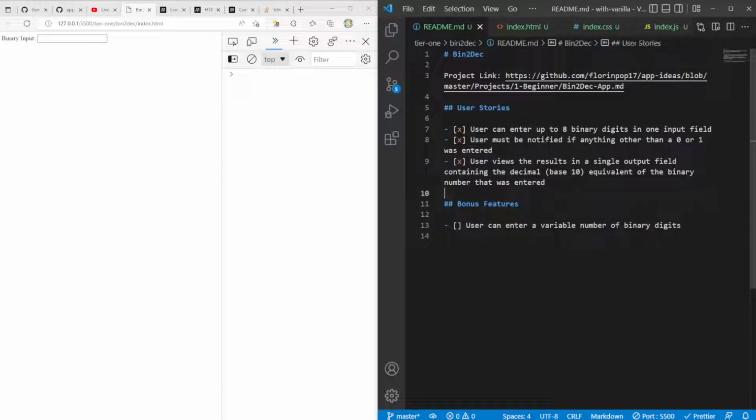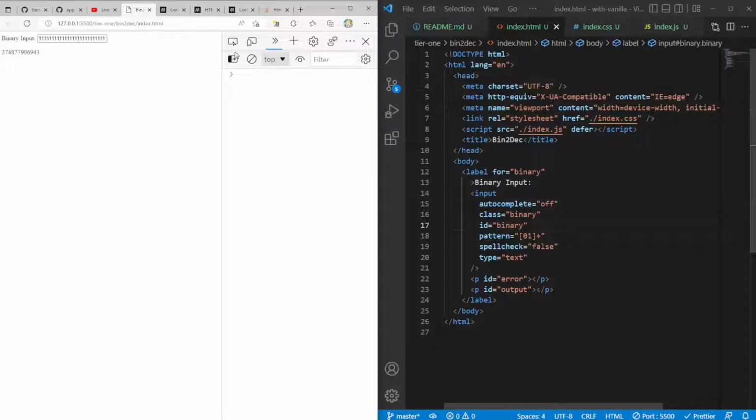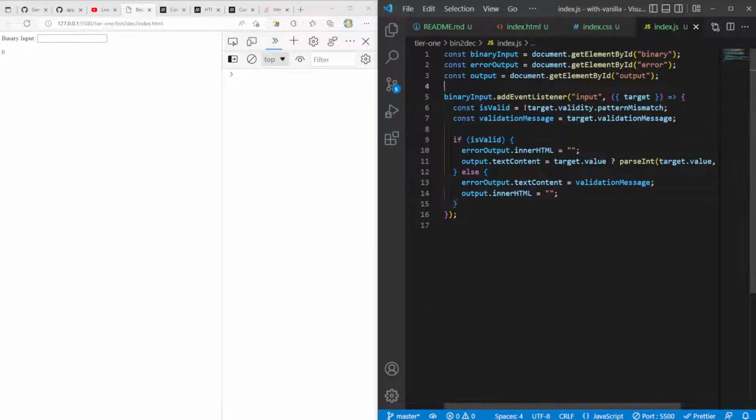Bonus features, user can enter a variable number of binary digits. I think for us to do this, all that we would need to do is just remove the max length. I think if we just do that, we should be able to go pretty high. Like really high. And look at this, it even formats it nicely for us and everything. So I think that's pretty neat. That essentially covers the, I would say, hardest part of all this.